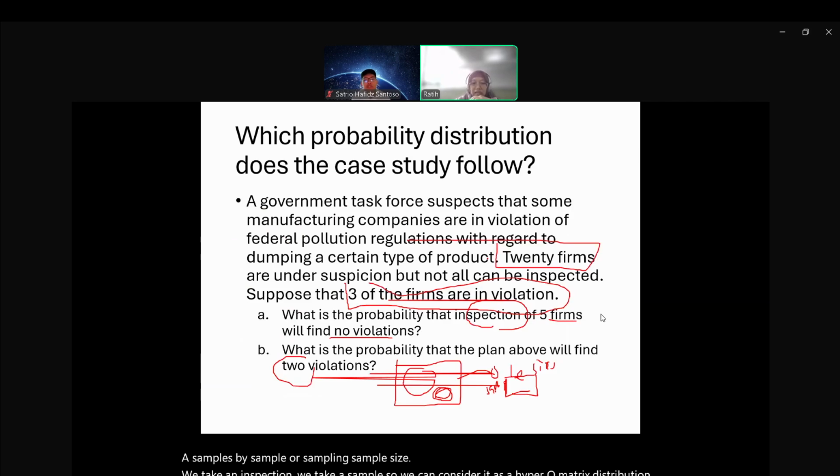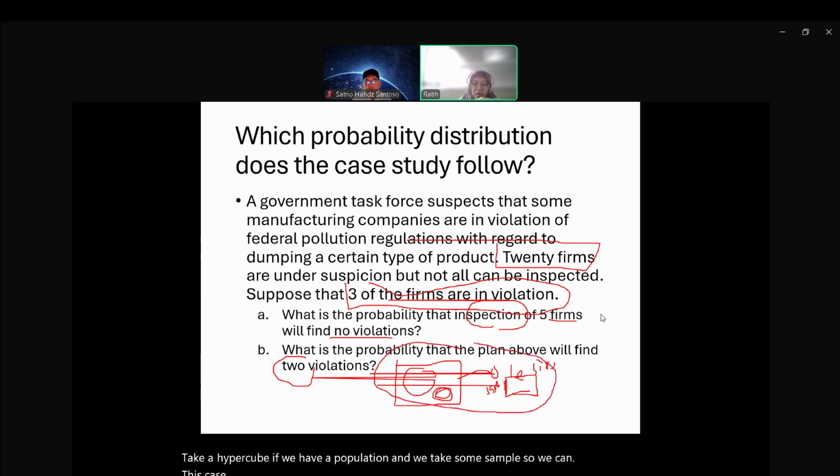Besides that, in the question we have words like without replacement. We can characterize it as hypergeometric if we have a population and we take some sample. So this case study follows the hypergeometric distribution. Okay.